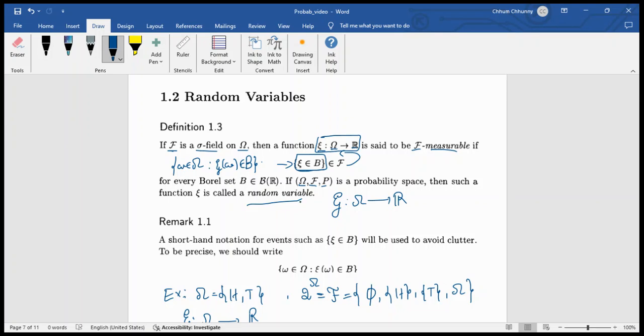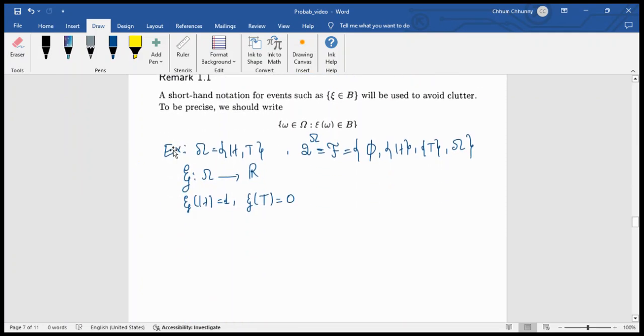So I will provide you a simplest example. For example, in the experiment of flipping a coin one time, the sample set is Omega equal to H and T, and the power set of Omega is defined by this. If I set a mapping psi from Omega to R, which satisfies psi of H equal to 1 and psi of T equal to 0, we cannot say this is a random variable yet.